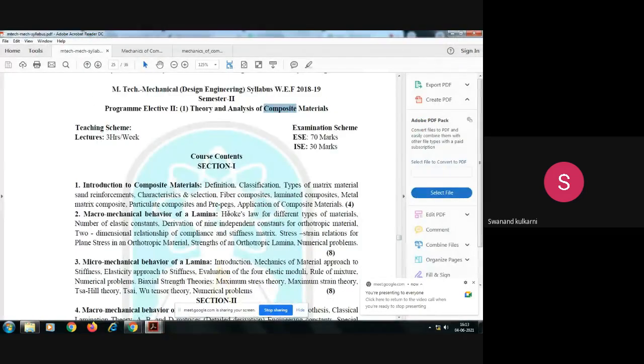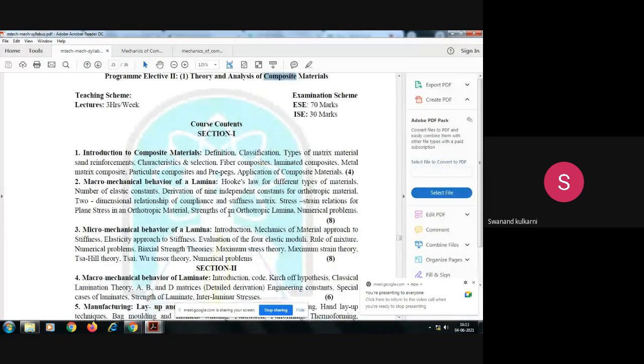For this next lecture of Theory and Analysis of Composite Material. As per the course content in the syllabus, the first chapter is Introduction to Composite Material. During the last lecture, we started with this chapter.